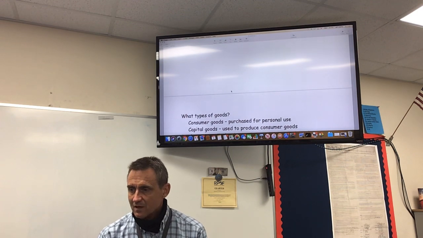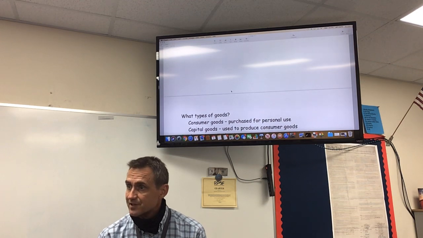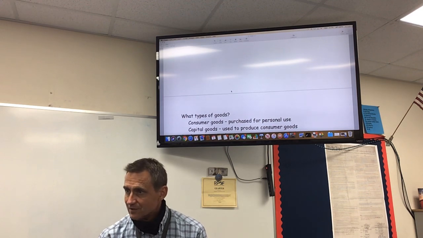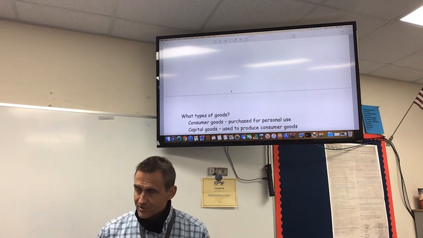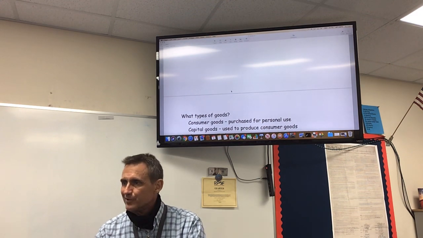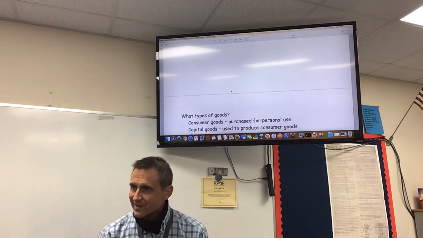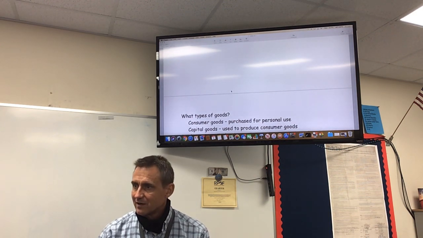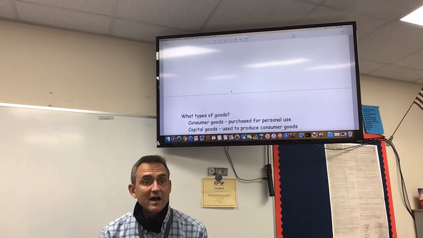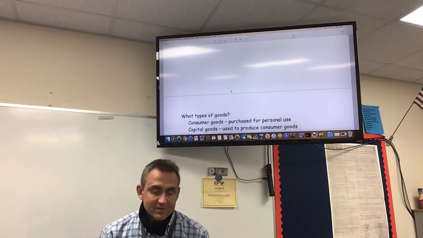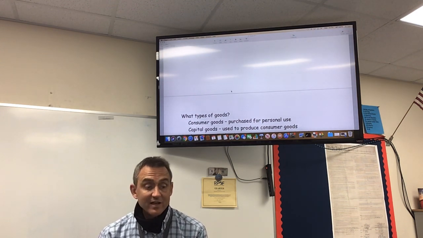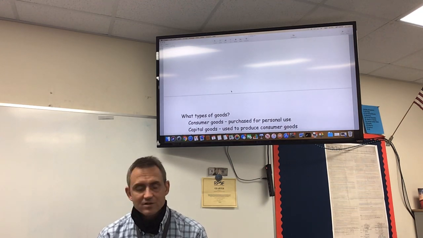So it could be a lot of things, like a pickup truck, if it's owned by the business to make deliveries, it would be a capital good, right? A cash register, the sign out in front of the store, those are goods they bought to help them produce or sell their consumer goods. Now, if you or I would buy a pickup truck, in that example, it would be what? Consumer goods, because we're buying it to use it. So some things could be either one, depending on what purpose they were purchased for, but there's really only two types of goods, consumer goods and capital goods.